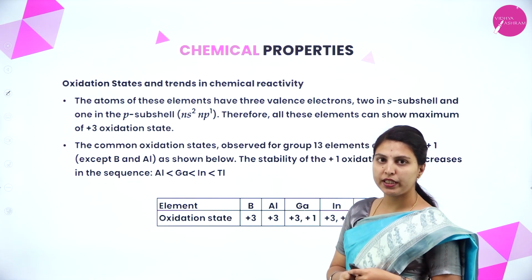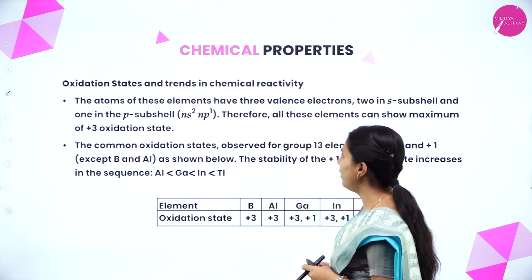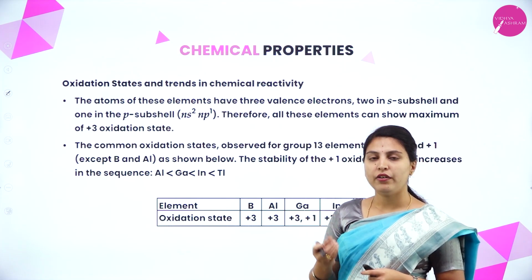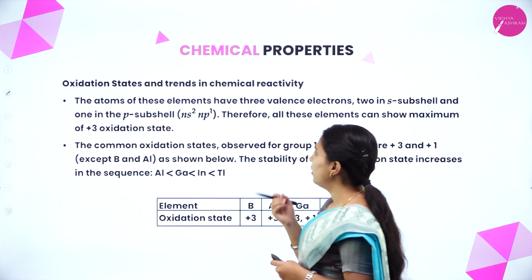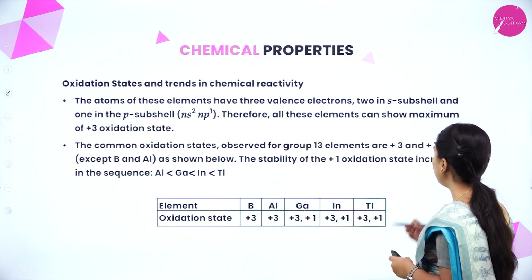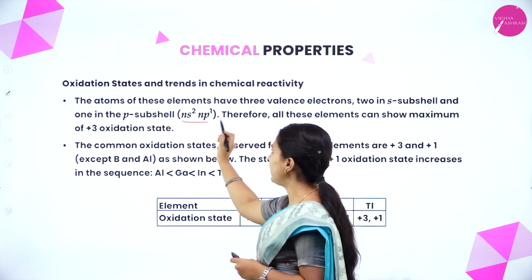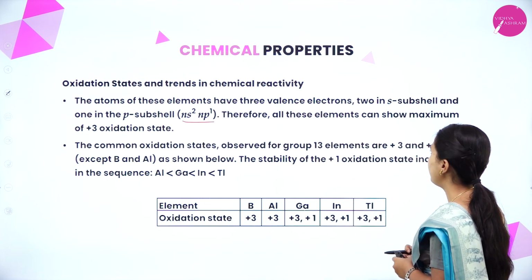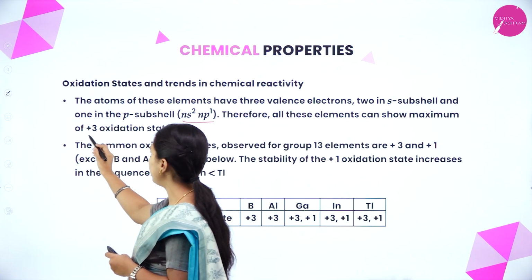Next are the chemical properties of group 13 elements, oxidation states and trends in chemical reactivity. First of all, we know that various oxidation states can be seen in p block elements. The atoms of these elements have 3 valence electrons, 2 in s subshell and 1 in p subshell. See here, 2 in s and 1 in p subshell. Therefore, all these 3 elements can show a maximum of +3 oxidation state.